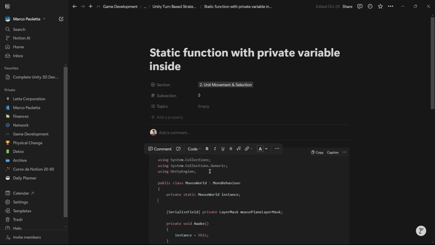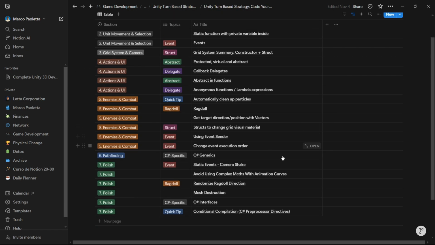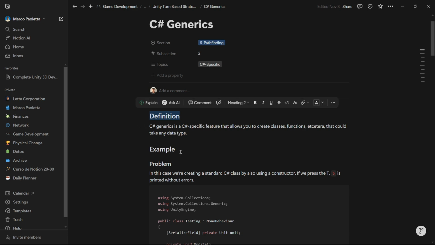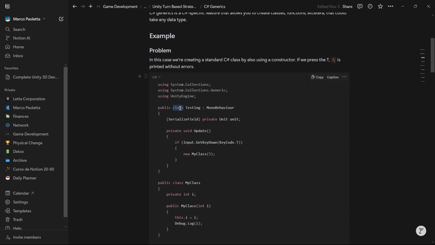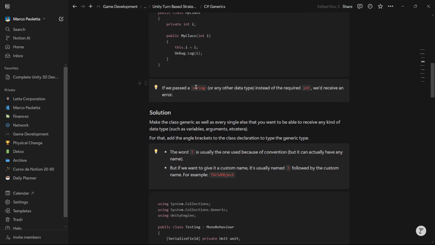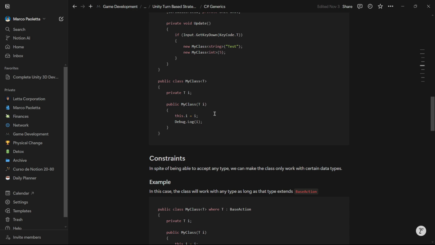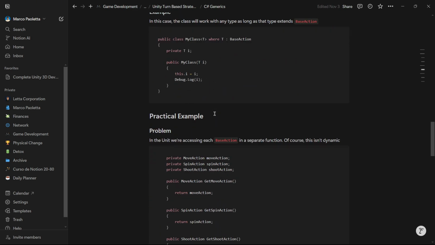In this case I didn't write any notes, but I want to show you, in C# generics, I actually use a lot of headings, a lot of code as well, even the code block or code line that it provides, the callout element to do this kind of block with an emoji, and more stuff that basically makes storing important information a breeze.